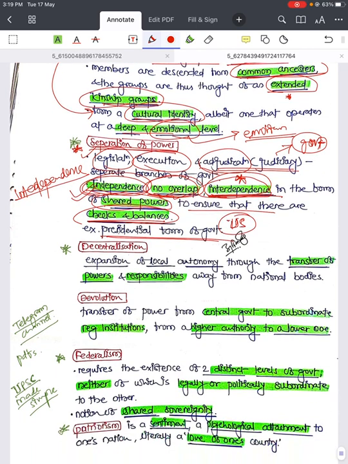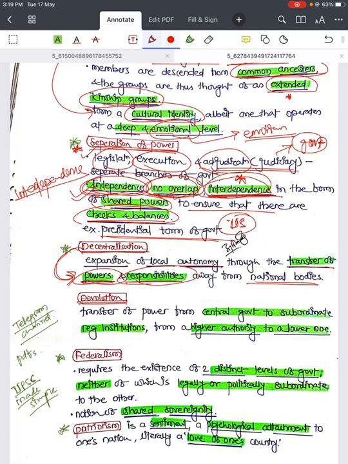Then decentralization, again very important keywords. This is expansion of local autonomy through the transfer of powers and responsibilities away from national bodies. There is a transfer of power as well as responsibility, that is called decentralization. Now we'll see what is devolution, the difference between decentralization and devolution.